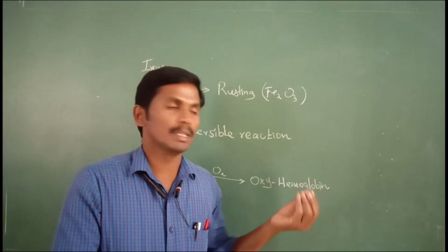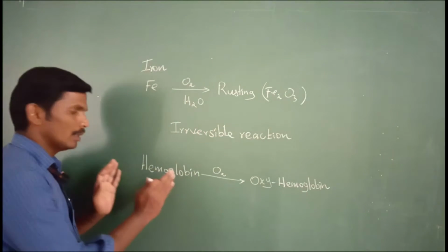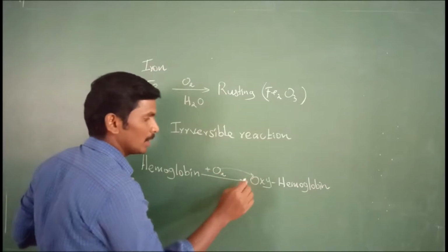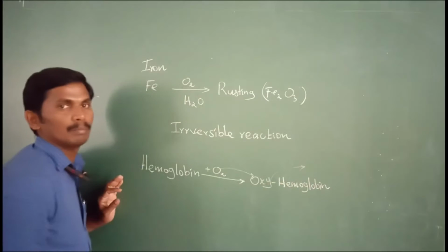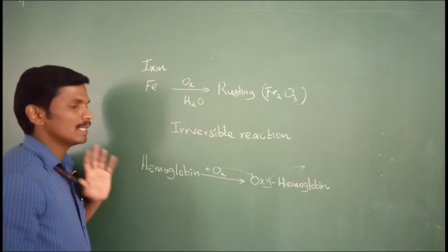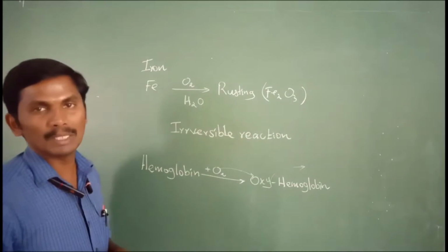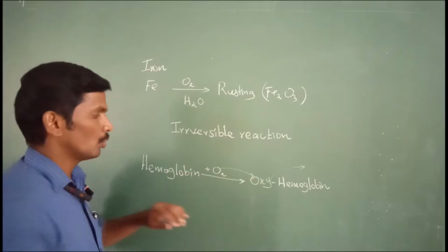After delivering the oxygen, the hemoglobin again reverts back to normal hemoglobin. First, it combines with oxygen to form oxyhemoglobin, and after the delivery of oxygen to the cells, which need oxygen as the main energy source, hemoglobin becomes normal hemoglobin again.